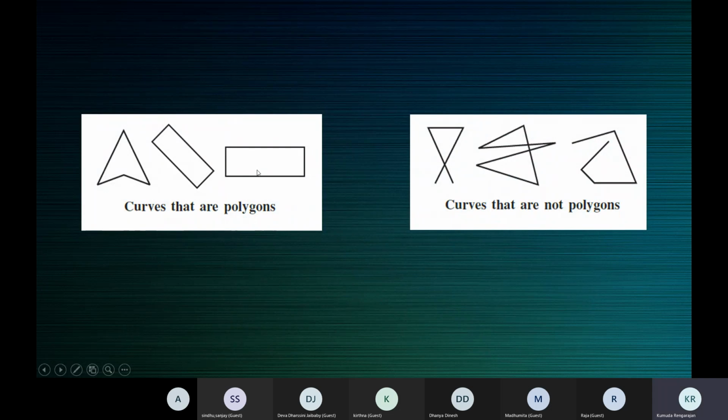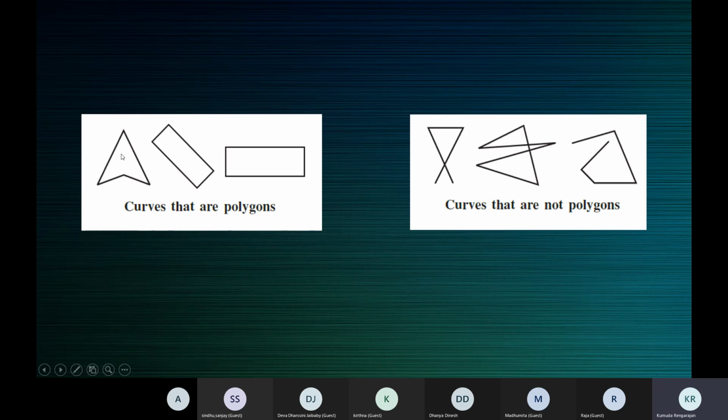Now, these are some curves that are polygons, while these are some curves that are not polygons. Let's understand why. Now, this one is a quadrilateral with 4 sides. See it: 1, 2, 3, 4. I shouldn't say quadrilateral, sorry. This is a polygon with 4 sides.